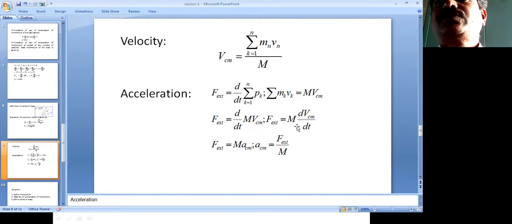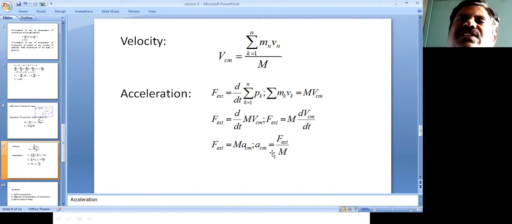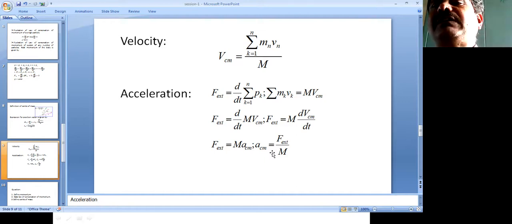So F external equals capital M into dVCM divided by dt, where dVCM divided by dt again is acceleration. Therefore I require ACM. This ACM equals F external divided by M. Here I have written summation of k equals 1 to N, and it depends on this. Therefore the expression for the acceleration of the center of mass of a system is given by F external divided by capital M. Okay.